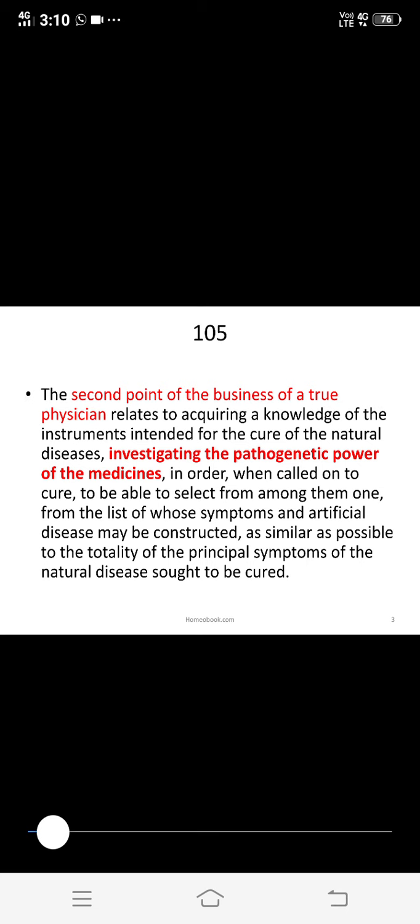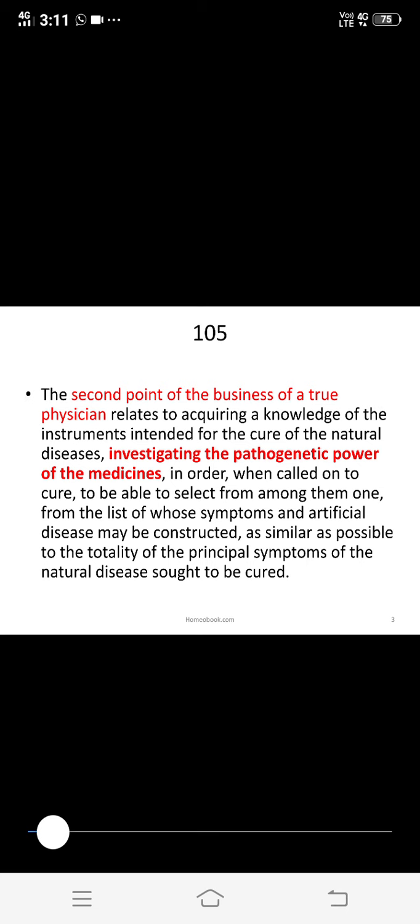What is given in this aphorism? First I will read the aphorism. The second point of the business of a true physician relates to acquiring a knowledge of the instruments intended for the cure of natural diseases, investigating the pathogenetic power of the medicines in order, when called on to cure, to be able to select from among them one from the list of whose symptoms an artificial disease may be constructed as similar as possible to the totality of the principal symptoms of the natural disease sought to be cured.